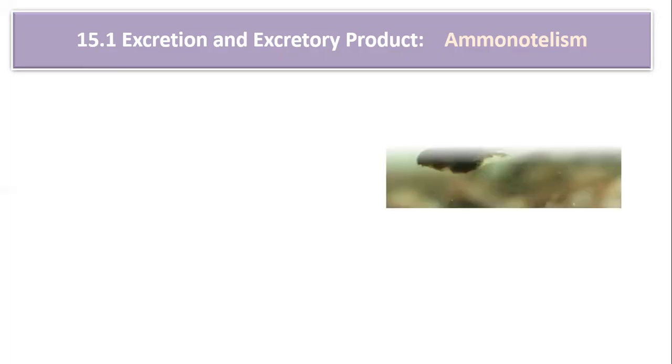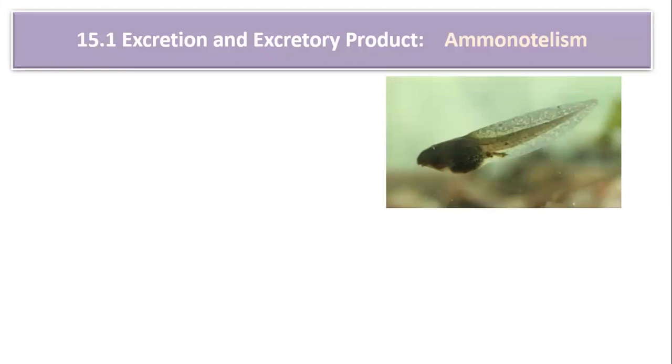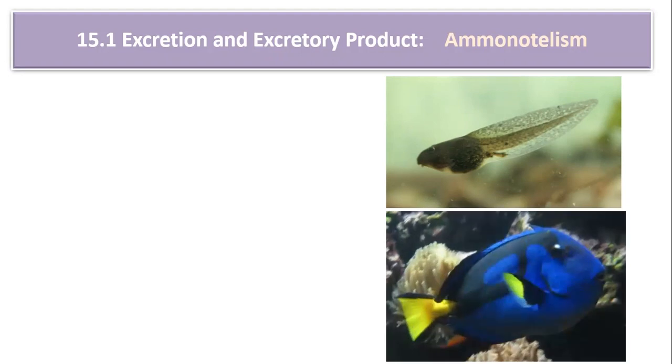Ammonotelism is a phenomenon where animals excrete nitrogenous waste product in the form of ammonia. The animals are said to be ammonotelic. Which animals are generally ammonotelic? The tadpole of the frog. Can you see? This is a tadpole of the frog, which is ammonotelic. Then there are bony fish, which are mostly ammonotelic.